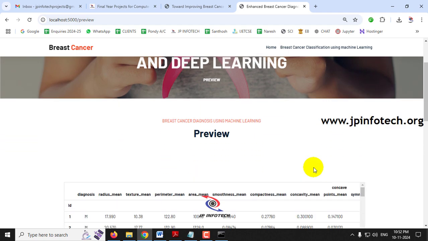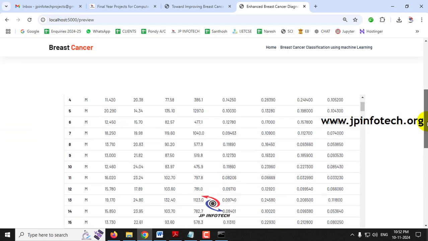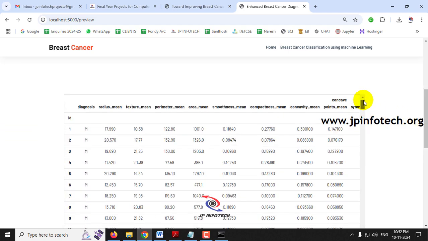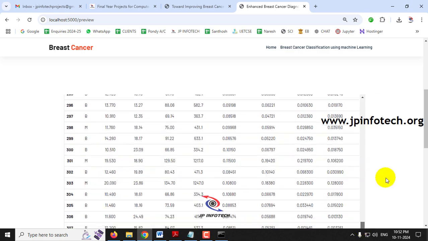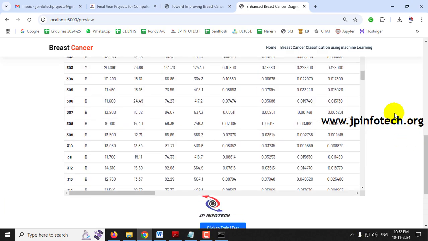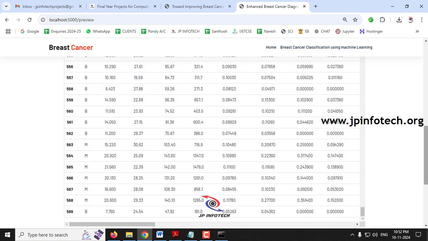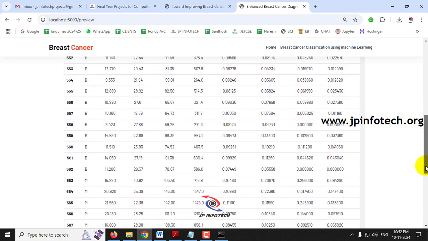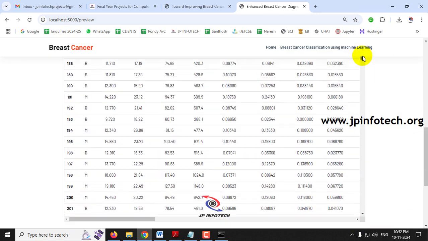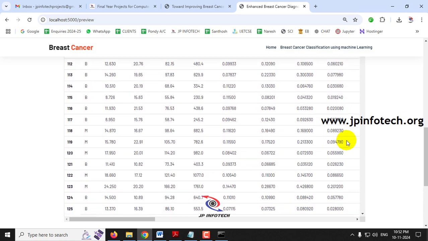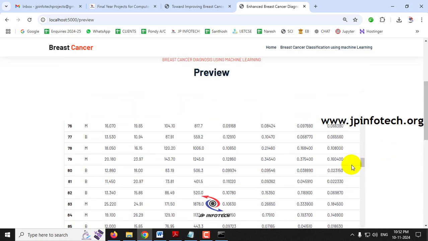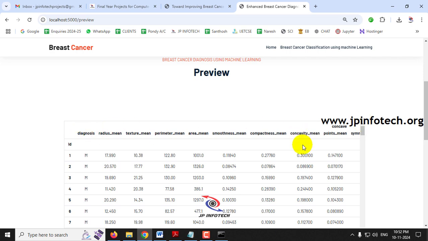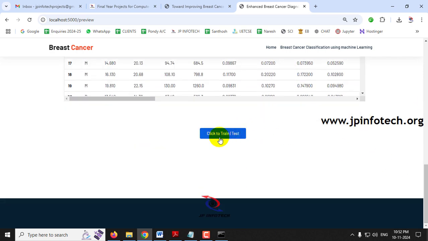In the preview part, you can see the data set that we have uploaded, which contains all the features that I have shown, with the 569 data set records loaded into the preview part. Everything is being loaded into the preview part. Now at the bottom of the page, select this click to train or test button and kindly wait for a few seconds.